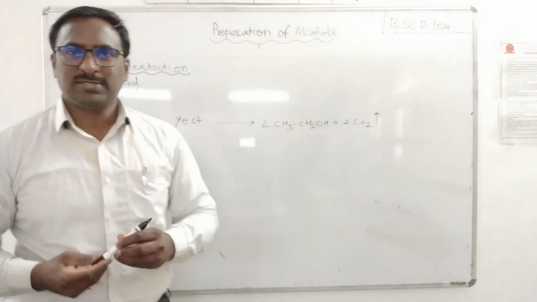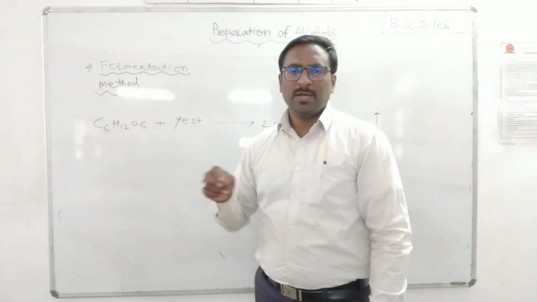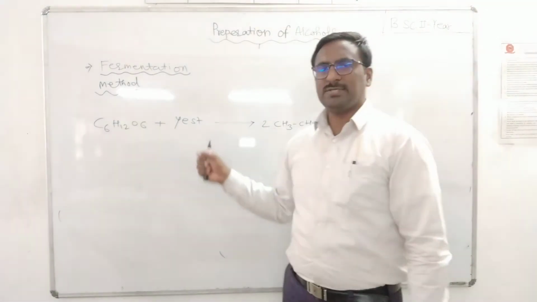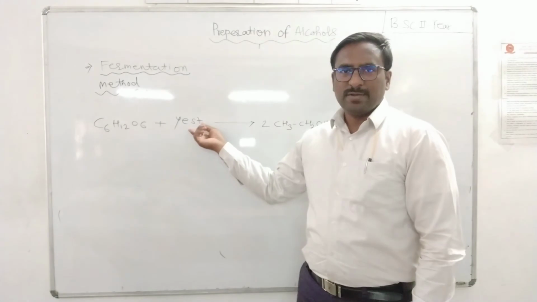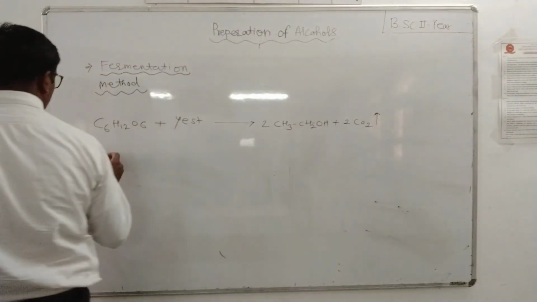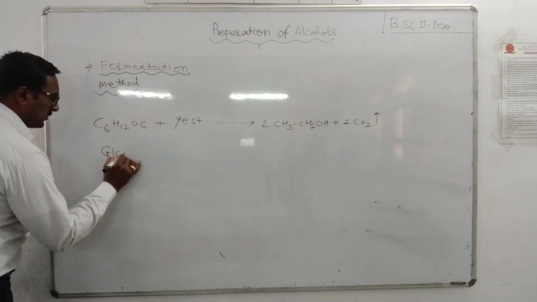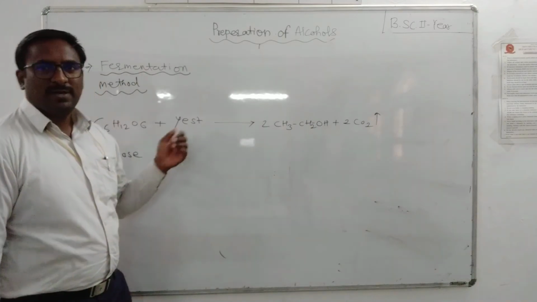Now we want to discuss preparation of alcohol by the fermentation method. Yeast is used. Yeast is a culture of bacteria. When added to sugar, C6H12O6, which is glucose.